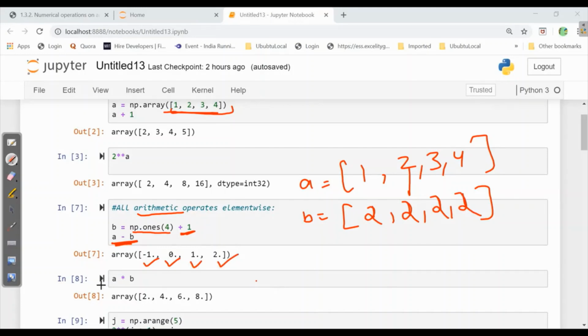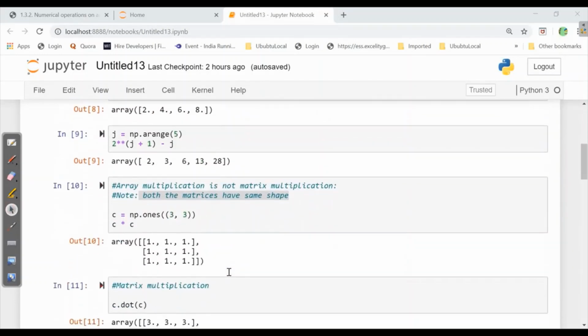Now the second operation is A cross B. A cross B is element wise. Here 1 into 2 is 2, 2 into 2 is 4, 3 into 2 is 6, 4 into 2 is 8. Now we will see more operations.